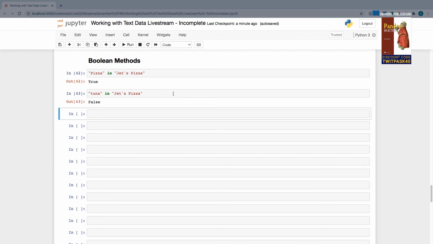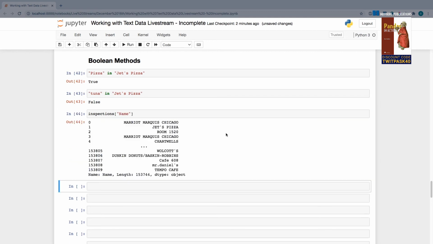So we can use some methods on our string or .str object to return series of Booleans for us, and we can then use those Boolean series to filter our data frame. So for example, what if I wanted to take my list of restaurants in Chicago and find the ones whose name includes the word pizza? I don't care whether pizza is at the very beginning or at the very end or in the middle, just any restaurant that has the word pizza in the title.